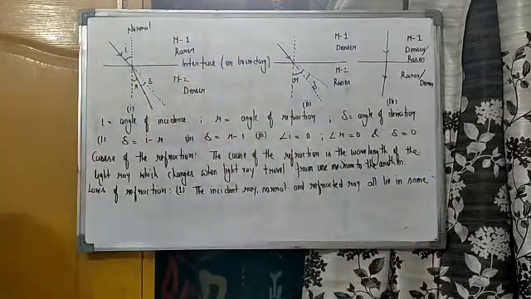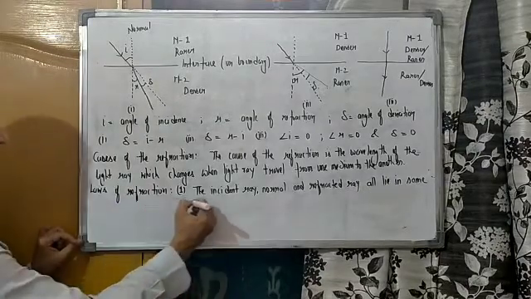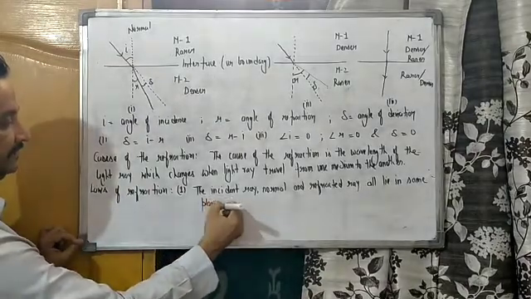The incident ray, normal and refracted ray all lie in the same plane. This is the first law.